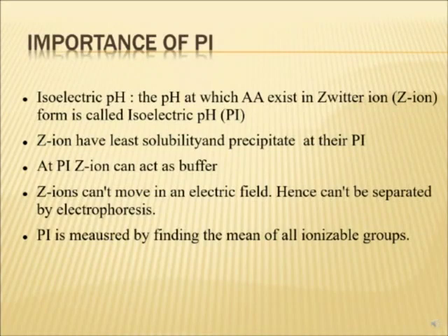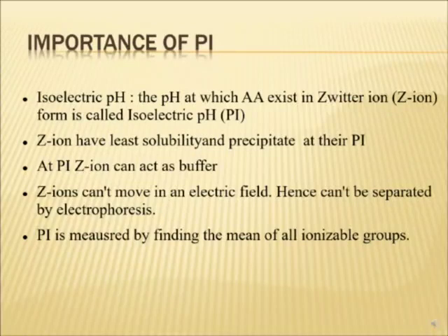and the pI of a simple monoamino monocarboxylic acid like alanine, if we talk about it, will usually be midway between the two pK values. pK1 is the pK of the COOH group and pK2 is the pK of the NH2 group.